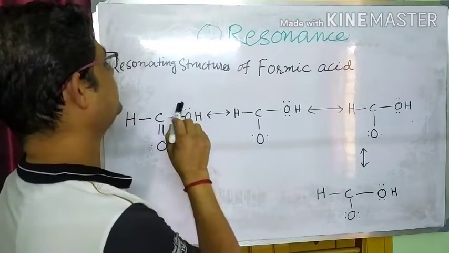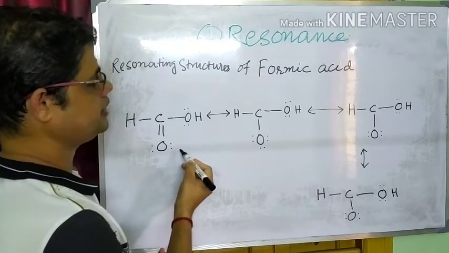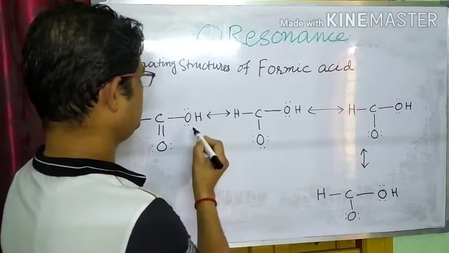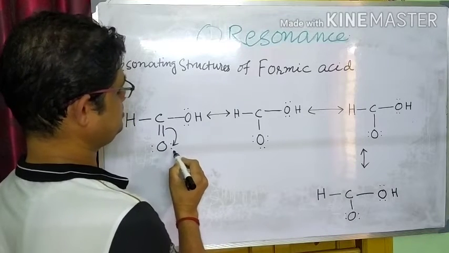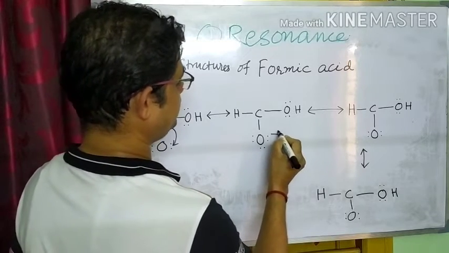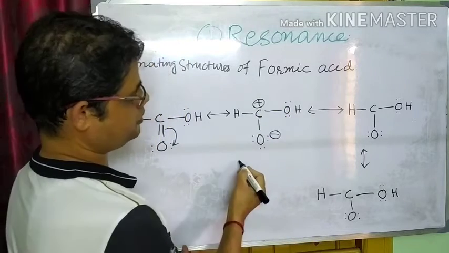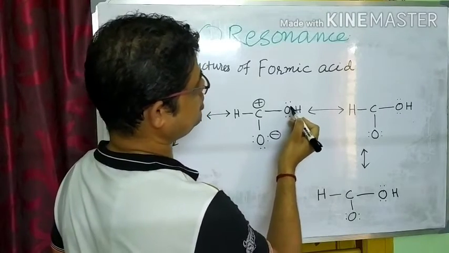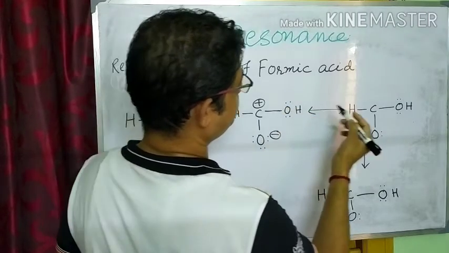Now let's see the resonating structures of formic acid. This is formic acid. Now let's see all the resonating structures of this formic acid. Here the pi electron shifts to this oxygen. So oxygen gets 2 electrons and a negative charge, and here carbon has a positive charge. We get another resonating structure. Then what may happen? This oxygen may donate these electrons to this carbon to make a pi bond.